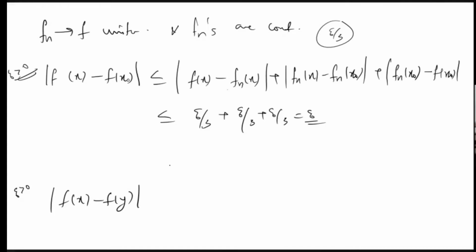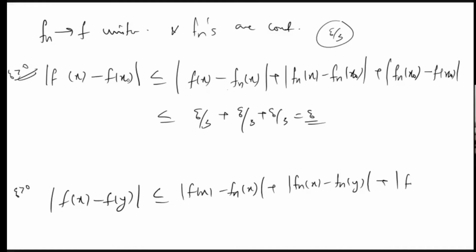Suppose that all fn's are uniformly continuous. Then what will happen to f(x) minus f(y)? Same steps. Modulus of f(x) minus fn(x) plus modulus of fn(x) minus fn(y) plus modulus of fn(y) minus f(y). Since it is uniformly convergent, we can choose an fn such that n is very large and this is less than epsilon by 3. It's only possible because of uniform convergence. Otherwise, it will depend on points.